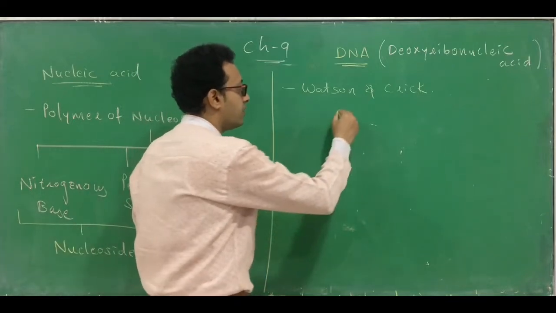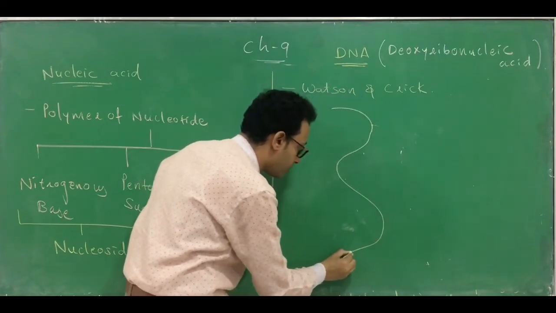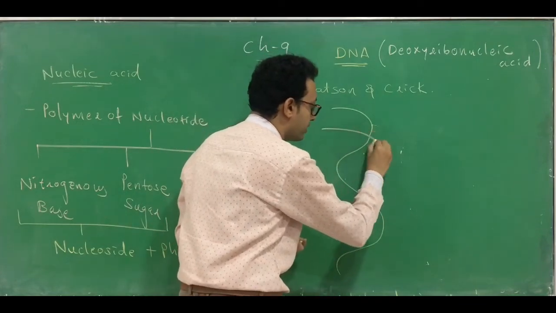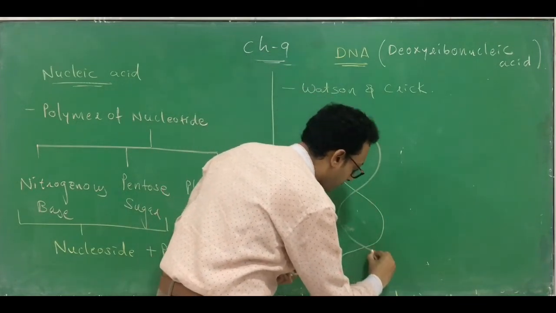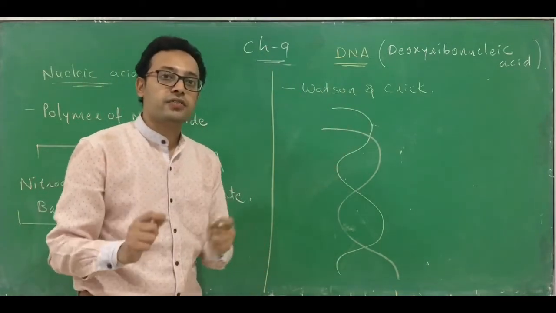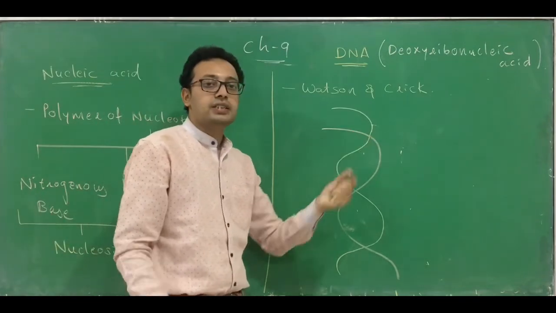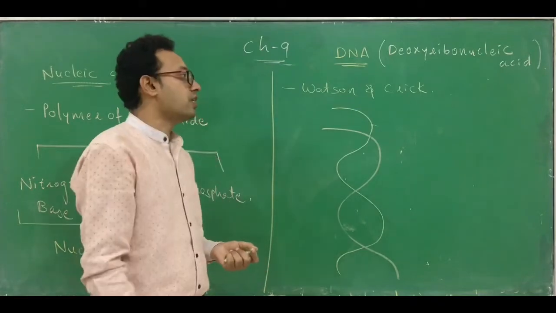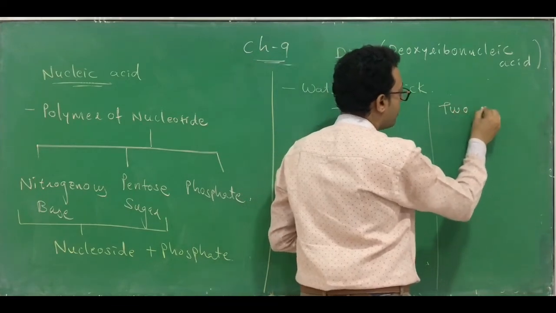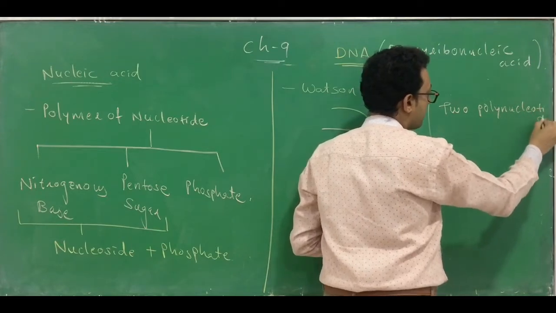So let's see. This is the first chain that you can find in the structure of DNA. And this is the second chain that you can find in the structure of DNA. Okay, clear? How many chains are present in the structure of DNA? There are two chains present in the structure of DNA. The DNA consists of two polynucleotide chains. Okay, so I'm just listing out the points over here. So it is made up of two polynucleotide chains.